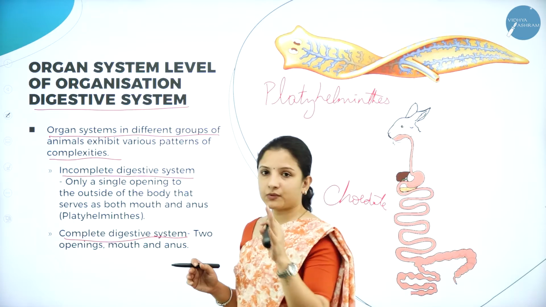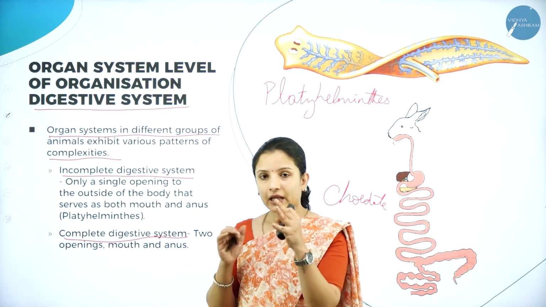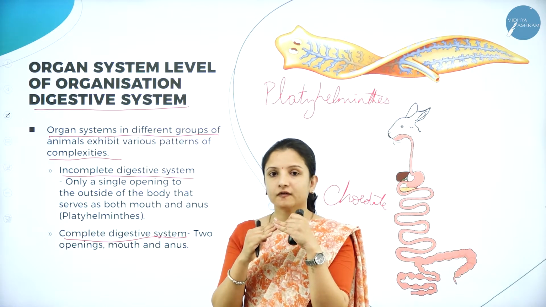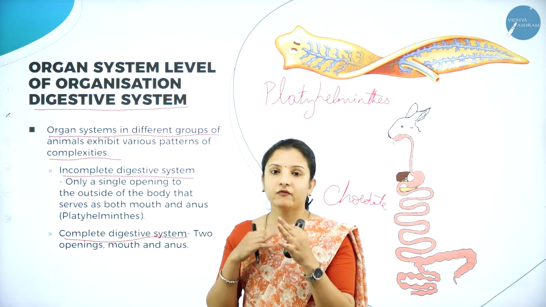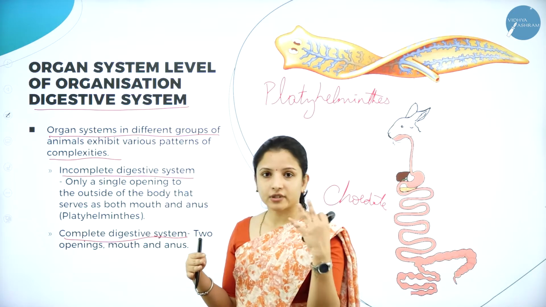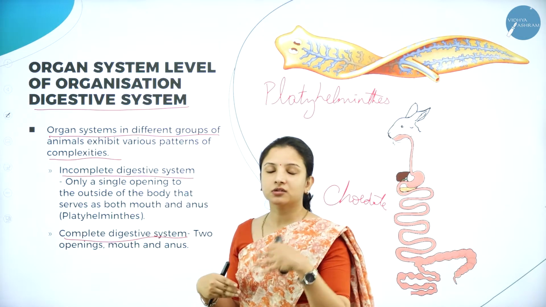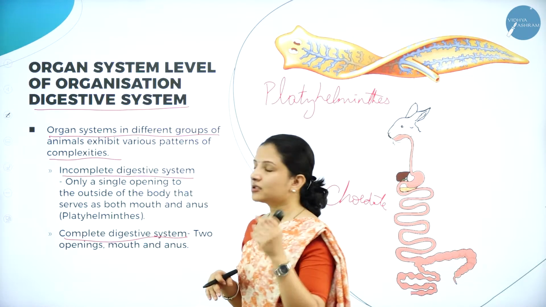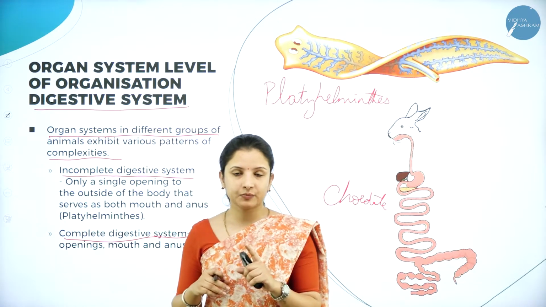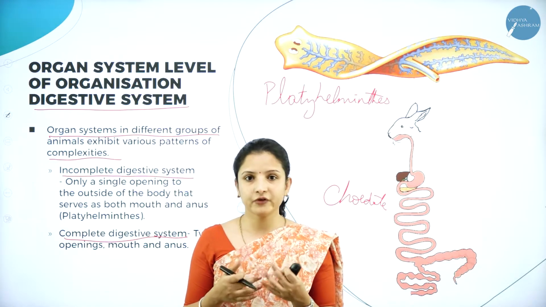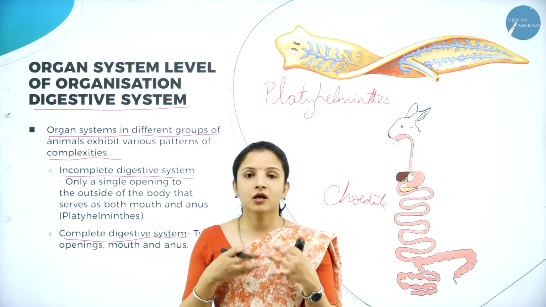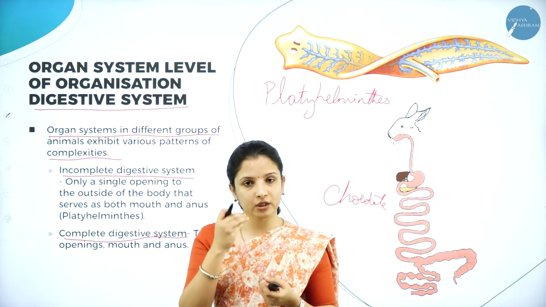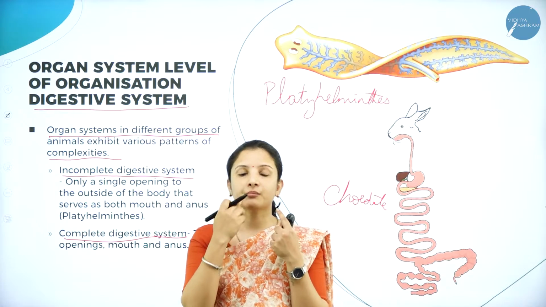First we'll look into what incomplete digestion is. Again, in organ level of classification, it is divided based on whether the organisms or the animals have an incomplete digestive system or a complete digestive system. Incomplete digestive system means only one single opening is present. I'll take the example of human beings because it is easy to understand. Do we have only one opening? No, right? We eat the food. So in order to eat the food, what do we have? Mouth. Mouth is the opening.